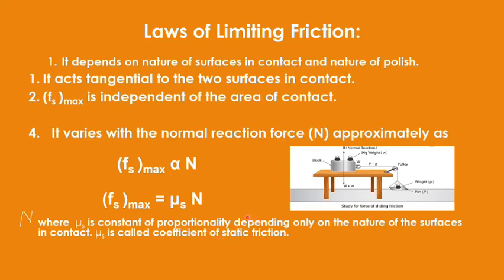So you should be able to write mu s, and when we do it experimentally, we plot a graph. If you do the graph plotting between the applied force and the frictional force Fs, then I get a straight line. And if you take the slope of this graph, then you can find the value of mu. Mu s here will be equal to Fs upon the applied force.